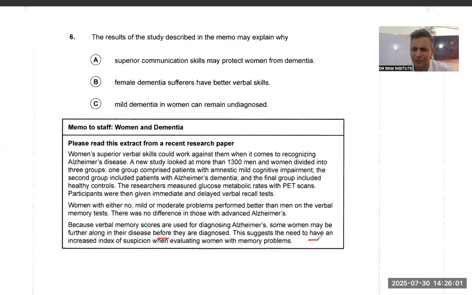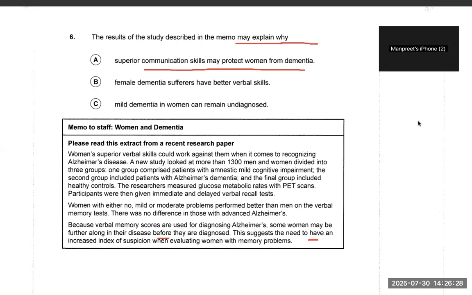And the whole paragraph, if you will say, is about diagnosing or recognizing Alzheimer's. The result in the memo may explain why superior communication skills may protect women. Now I will need your help. Are superior communication skills protecting women or disturbing the diagnosis of women? Tell me, guys, are they protecting women?